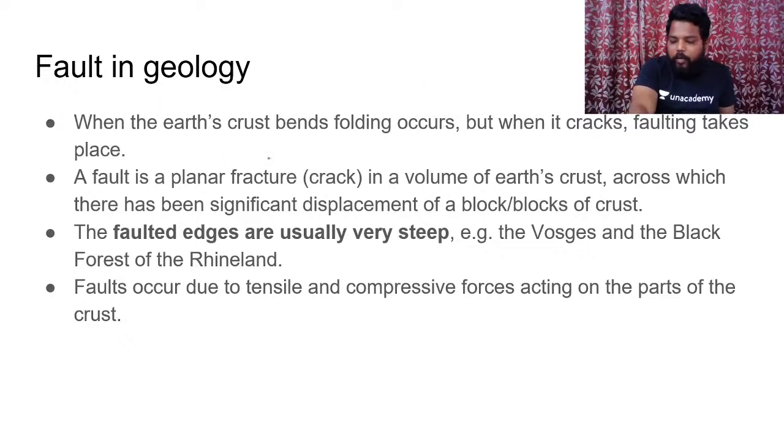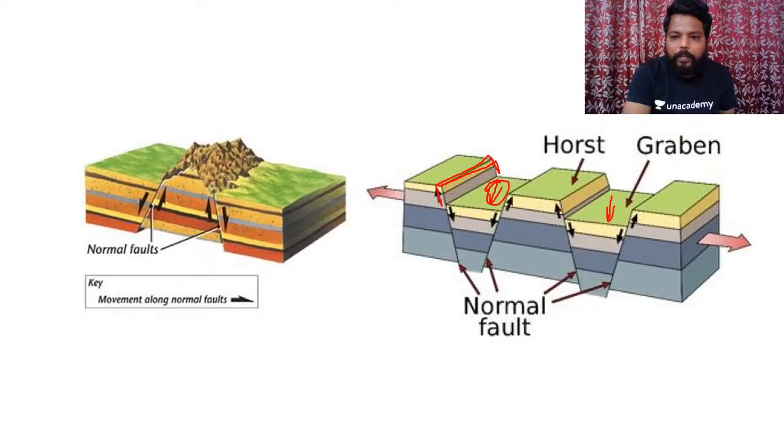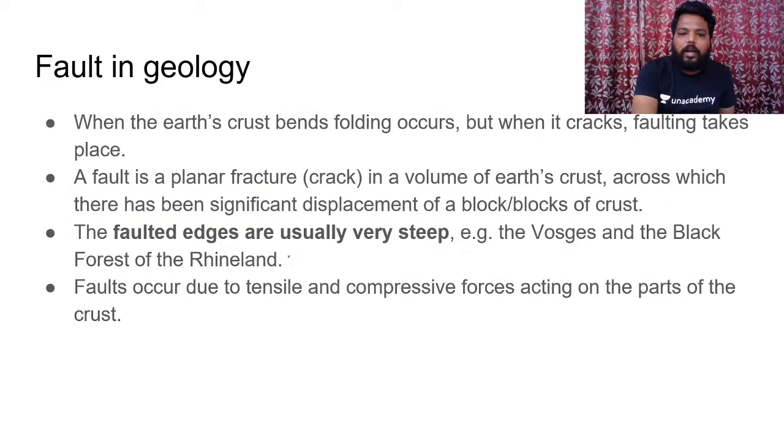If you want to define a fault, it is a planar fracture in the volume of earth crust across which there has been significant displacement of a block. The fault edges are very steep. You can see in this figure, the fault edges are very steep in nature, so we won't find any gentle slopes along these fault planes. Clear? Examples are the Vosges and Black Forest of the Rhineland region in Germany, the best examples of fault planes. And as I've already mentioned, faults occur because of tensional forces as well as compressional forces.